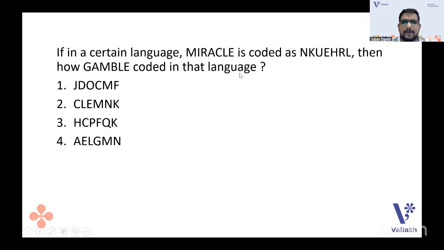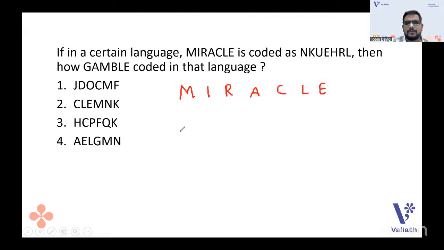Now, in a certain language, MIRACLE is coded as NKUEHRL. Then, how is GAMBLE coded in that language? When it is coding and decoding, you need to understand the language, like the letter positions and all. So we have here MIRACLE.